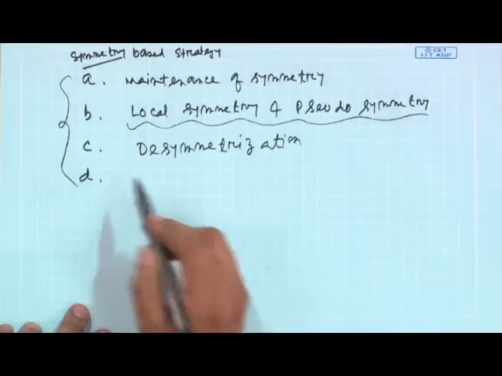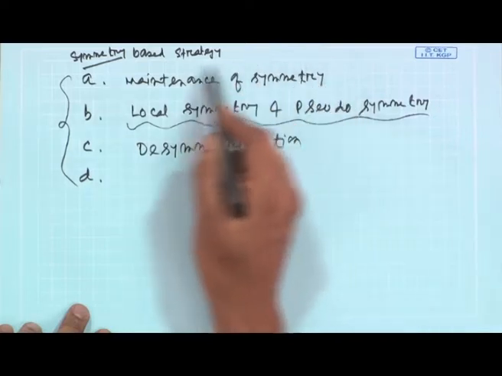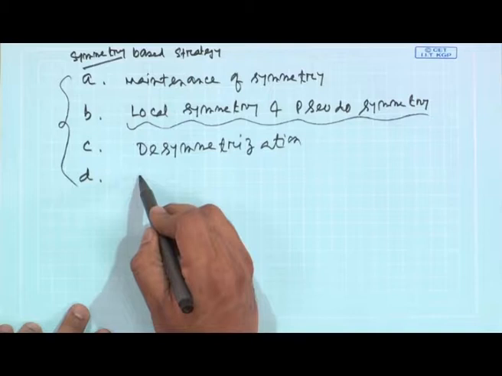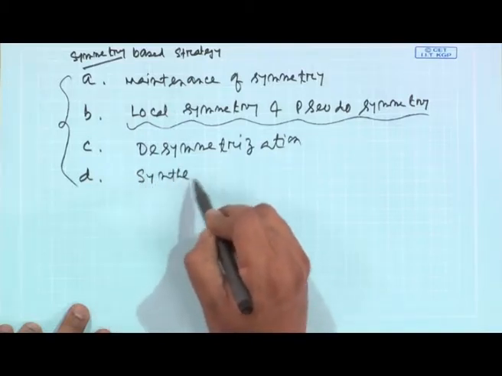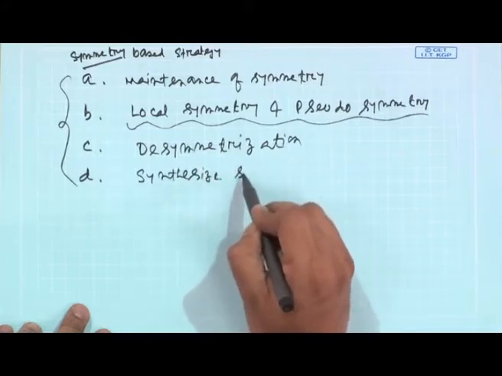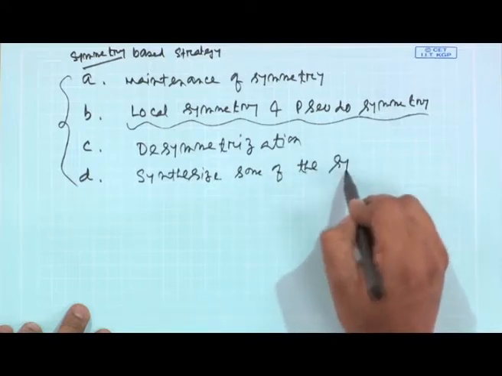And then point D: we will explore all these three different guidelines and try to synthesize some symmetrical molecules. So, this will be our main point of discussion.